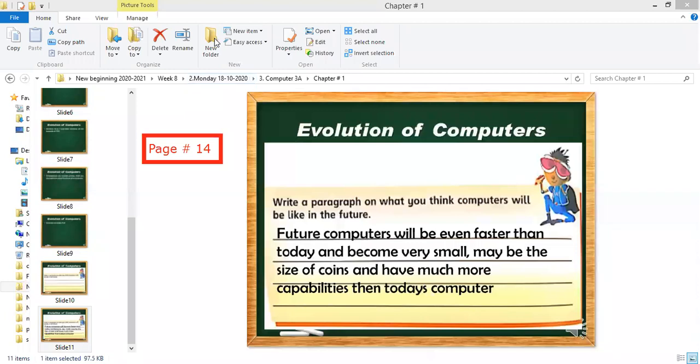So everybody is writing. Everybody is writing. Say yes or no. Yes, sir. Good. Write it. Everybody should write. Everybody should write this.